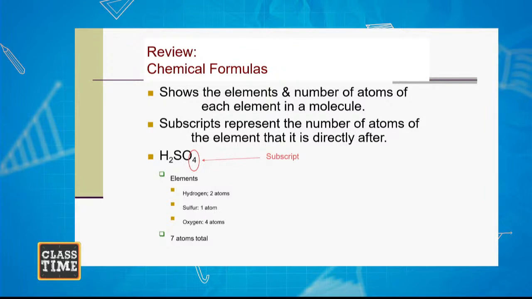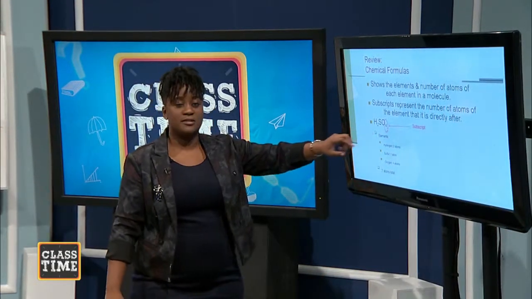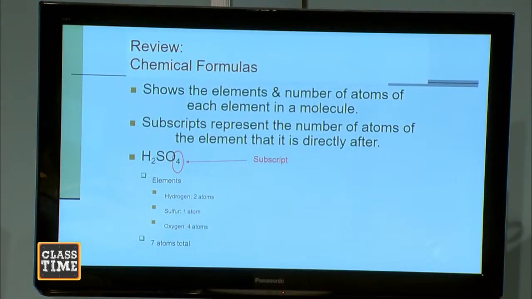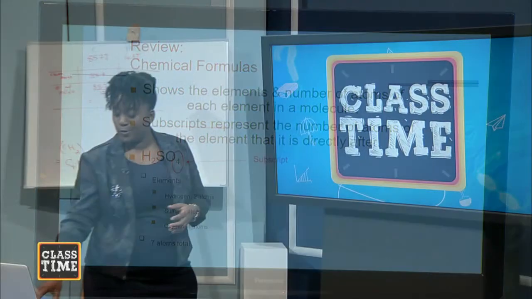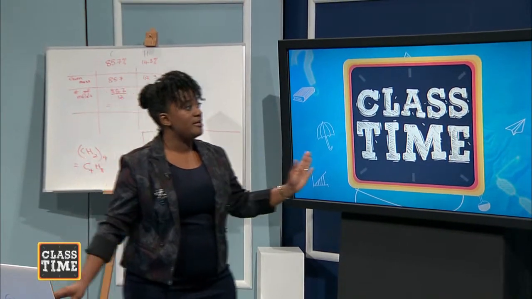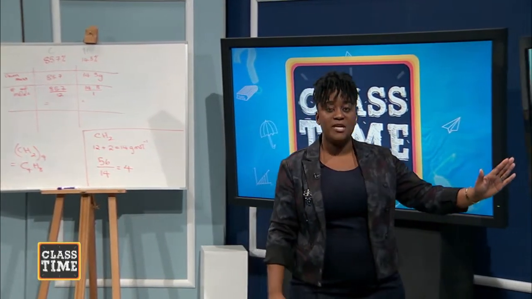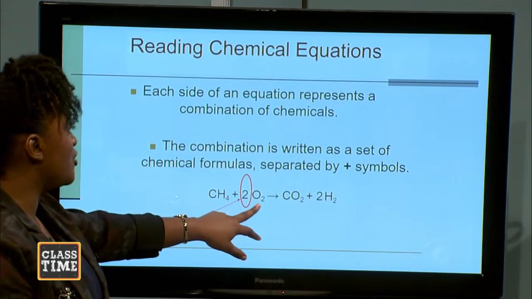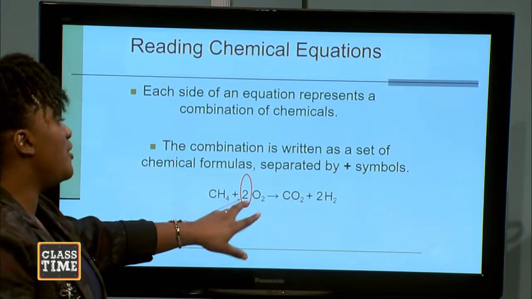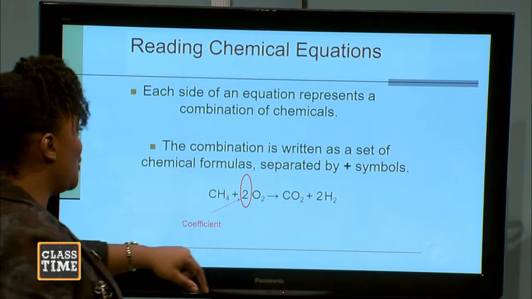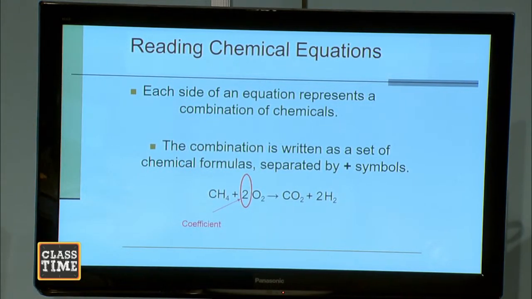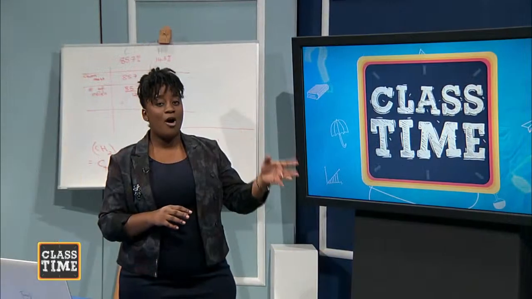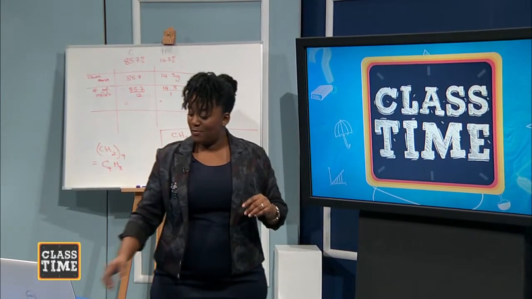So here is a compound, H2SO4. What does the 2 tell us? The 2 tells us that we have 2 hydrogens in the compound. There is no 1 for sulfur, but it is implied. So we have 2 hydrogens, 1 sulfur, and 4 oxygens in the compound. All right, so here is the equation again, the combustion of methane. There are 1 carbon and 4 hydrogens in this compound, 2 oxygens on this side, right? But there's a big whole number right here, 2. What does the 2 tell us? It tells us that we need 2 molecules of oxygen to react with 1 molecule of methane.